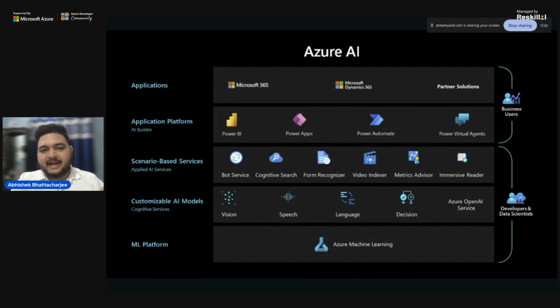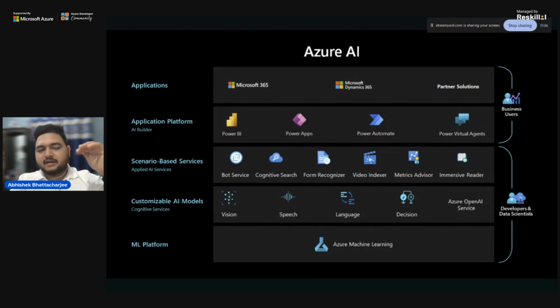Slightly if we move above, they introduced cognitive services. In cognitive services, they have lots of services that they provide: vision, speech recognition, language detector, decision maker, and lots of services. These are only the few that I've mentioned that are majorly used in the industry and for application development. And then later, after November 2021, based on customer feedback, they developed applied AI services.